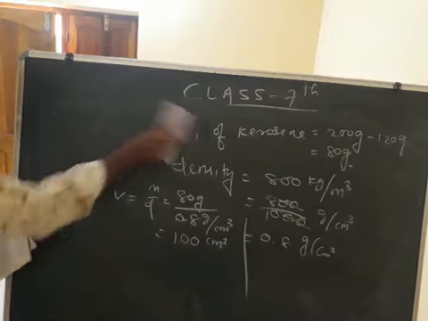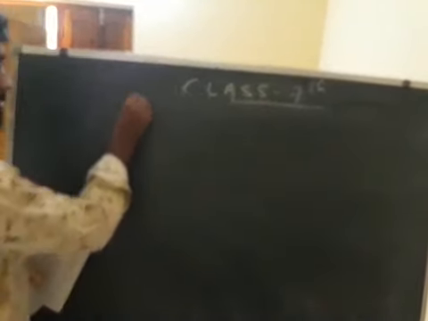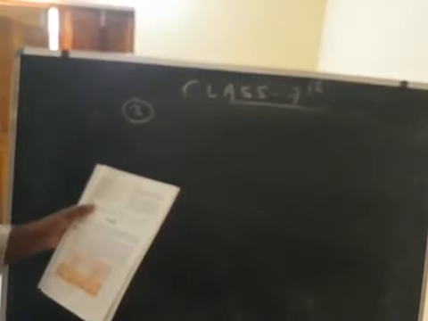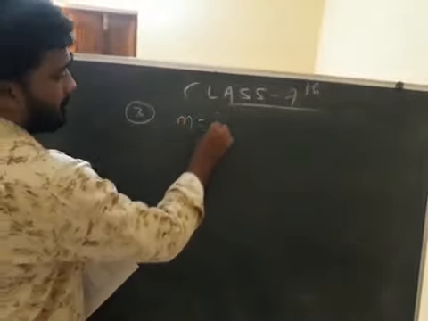Third one. A metallic ball weighs 1.8 kg, means mass given is 1.8 kg. The volume of the ball, volume given 250 cc, cubic centimeter. Here cubic centimeter is given, here kg is given. Kg convert to gram. 1.8 into 1000 gram is equal to 1800 gram.